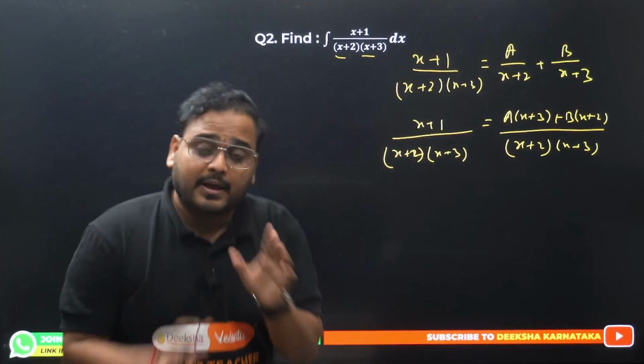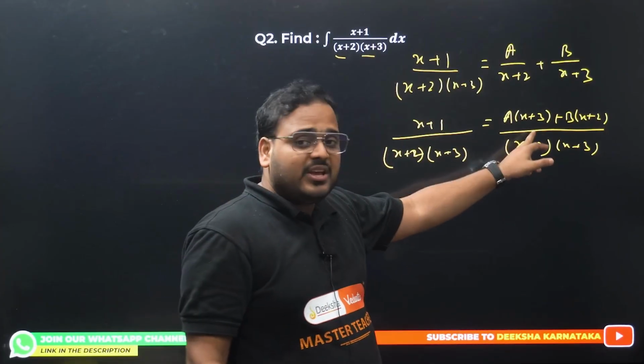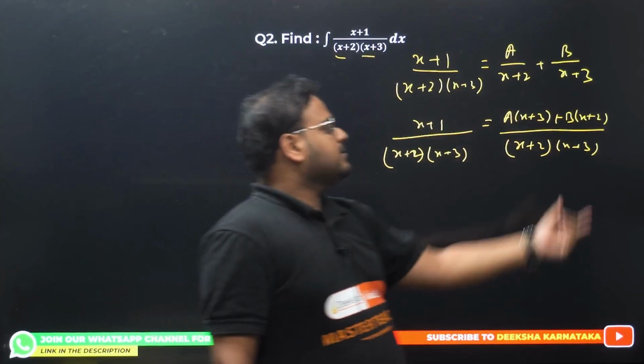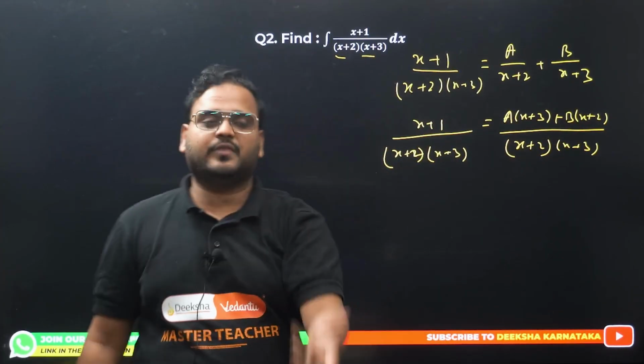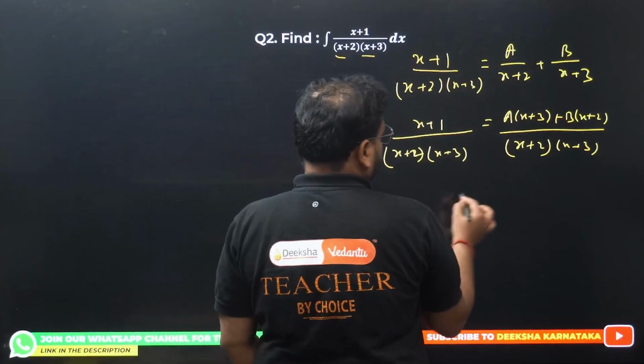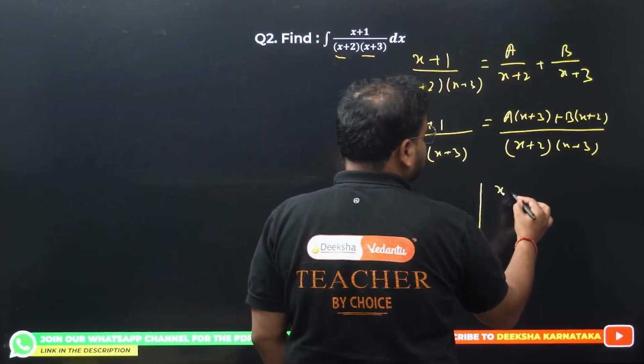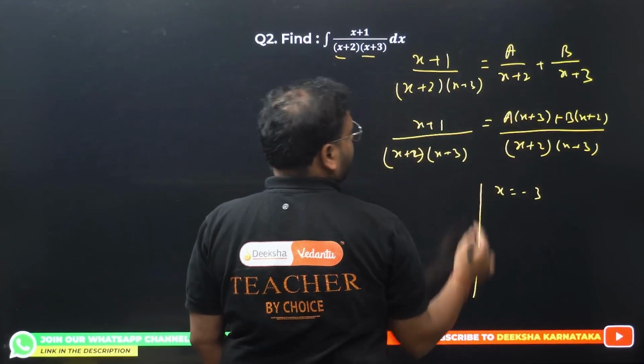What's the next step? Simply put the value of x as minus 3 to make this 0, and the x value as minus 2 to make this 0. You'll get two different values of a and b. Check this out. So one time we're going to put x value as minus 3. This becomes 0. What about this side?